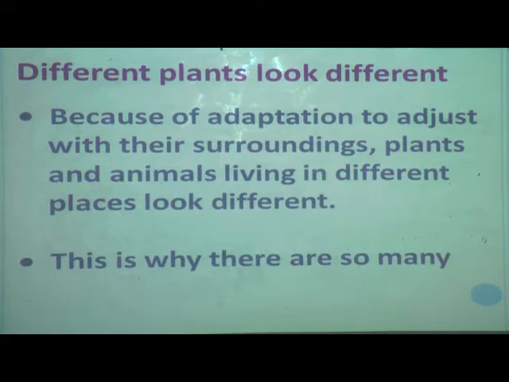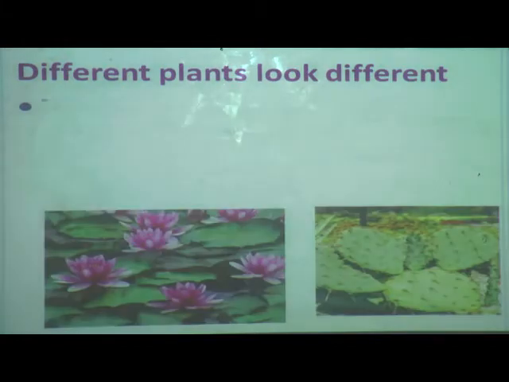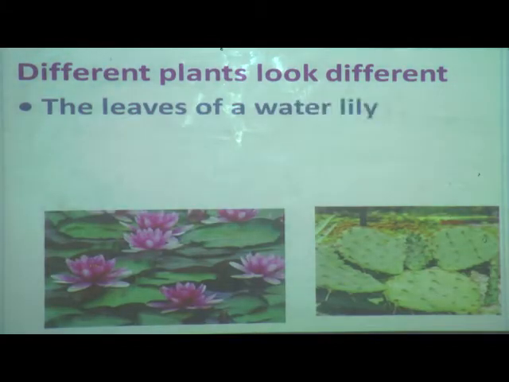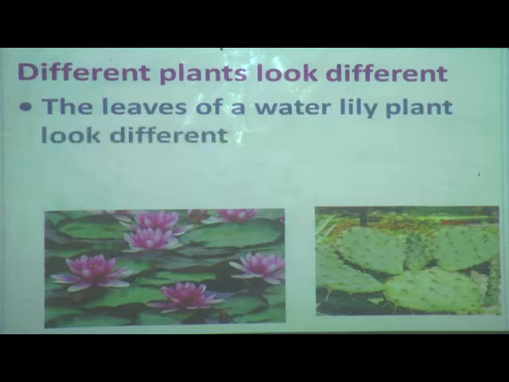Because of adaptation to adjust with their surroundings, plants and animals living in different places look different. I will show you some pictures which I have already shown to you. This is why there are so many types of plants and animals that we can see. See here, I will show you two pictures of different plants.